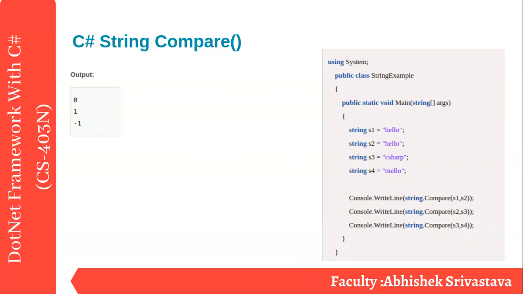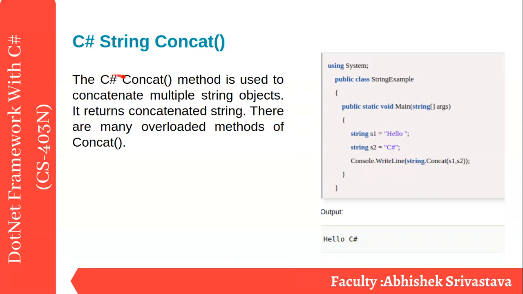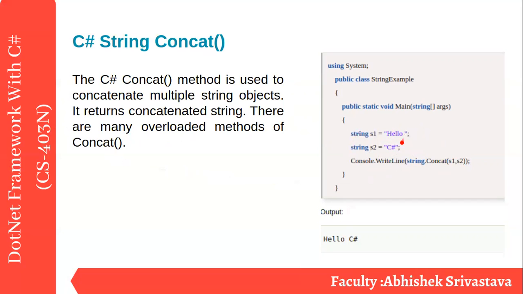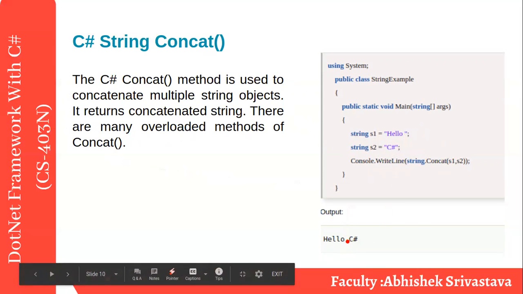Now, the first one is compare. The second is concat. What does concat do? The C sharp concat method is used to concatenate multiple string objects. It returns the concatenated string. There are many overload methods of concat. But see here, the first one says hello, the second one says C sharp, so we take string dot concat s1 comma s2. It will give you the output hello and this one. Keep in mind I put some space after hello, so the space is put over here. Otherwise the space will be eliminated. So it is a simple method.